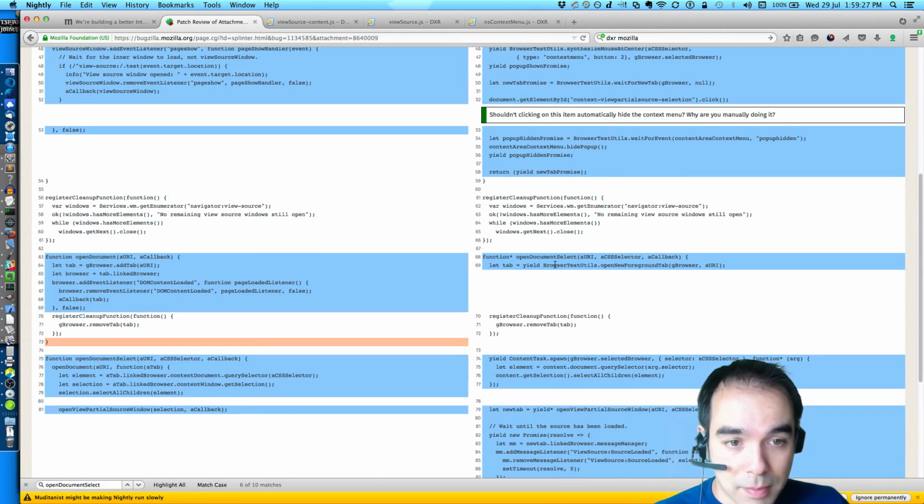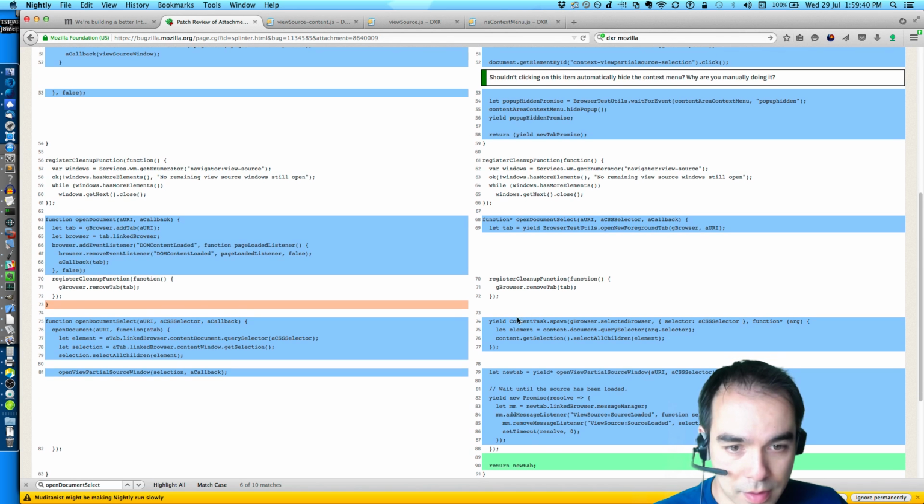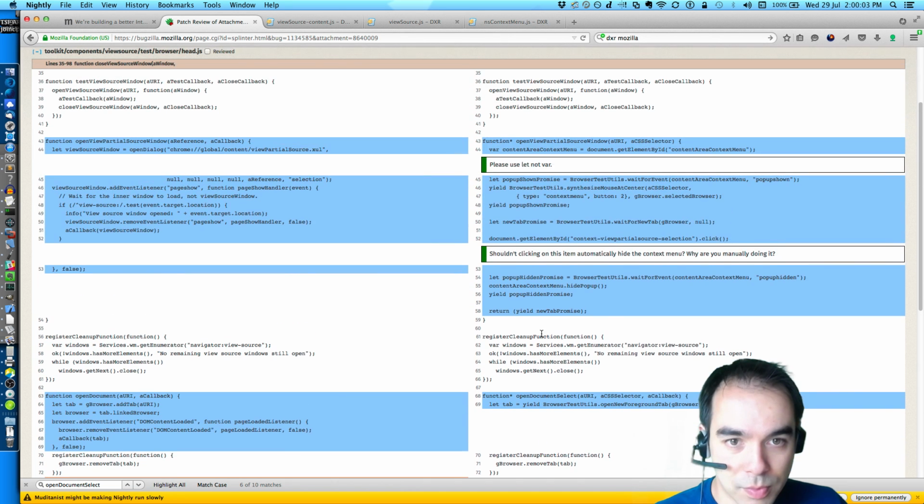Then this thing, open document select. It used to take a URI and a callback. Now it takes a URI, a CSS selector, and a callback. So we open a new foreground tab at that URI. And then he spawns a content task that selects all the children of an element that match the selector that was passed in.